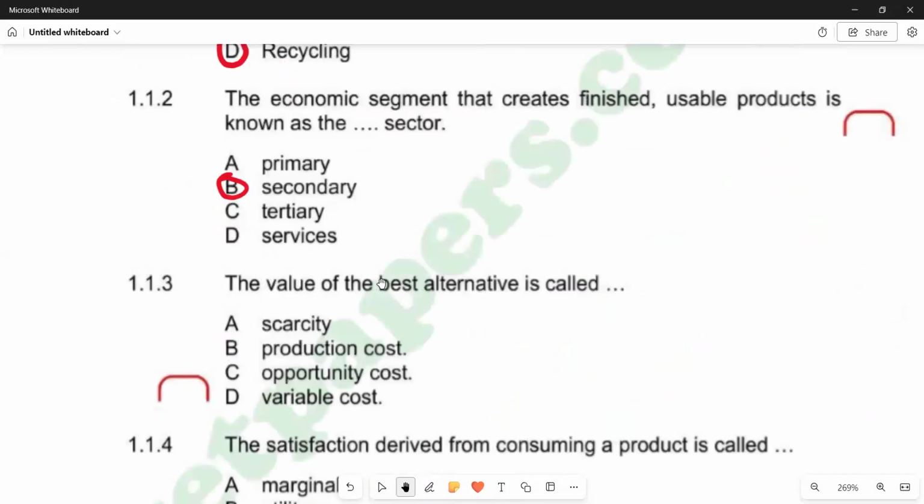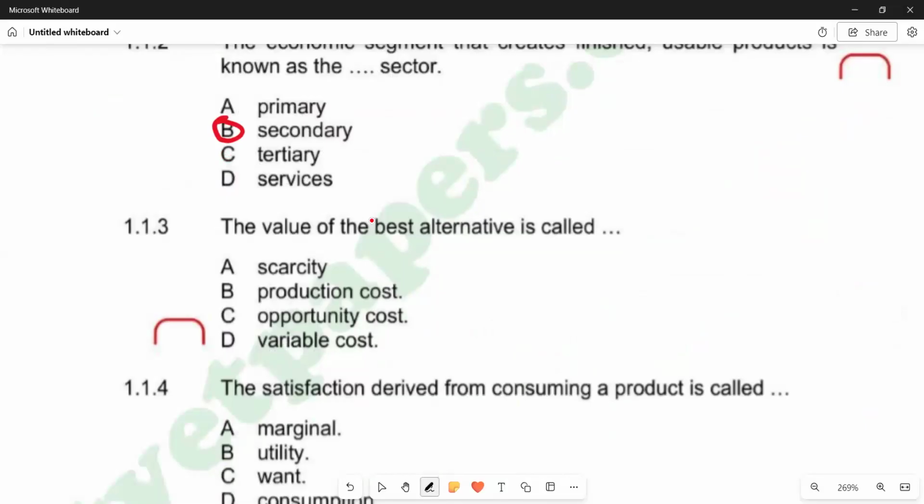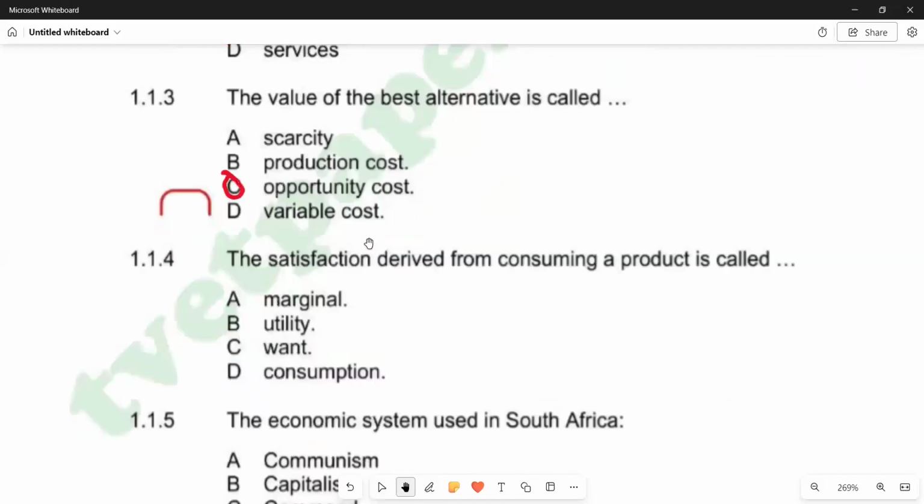It reads: the value of the best alternative is called, we know that is opportunity cost. And we know opportunity cost basically is defined as the cost of the best alternative forgone, given options. The option that you choose and the option that you forgo becomes the opportunity cost. So that is the best alternative. So opportunity cost, then we go to 1.1.4. It reads: the satisfaction derived from consuming a product is called, we know that this is utility. We've got utility as the correct answer.